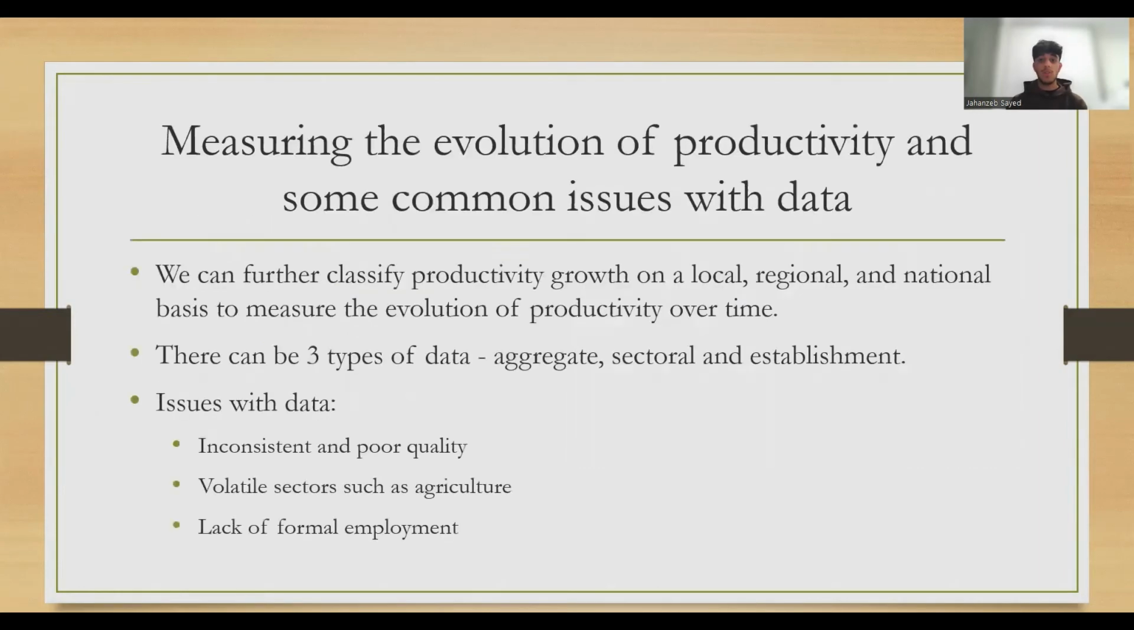So how do we measure the evolution of productivity over time? Are there any problems with this data? So we observe the trends in growth and output on a local, regional, and national basis to measure the evolution of productivity over time. When looking at the data, we need to consider 3 levels of data: aggregate, sectoral, and establishment. A large issue in measuring productivity in sub-Saharan Africa comes from poor and inconsistent data, coupled with unreliable estimates that do not always accurately account for total GDP.